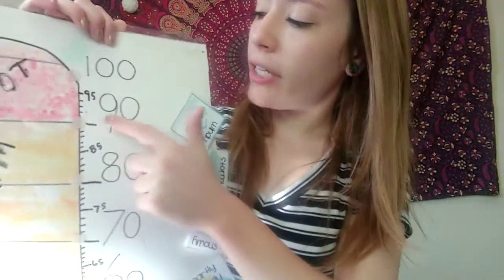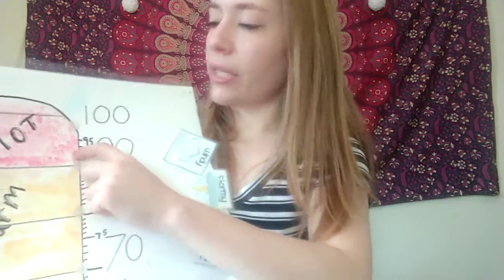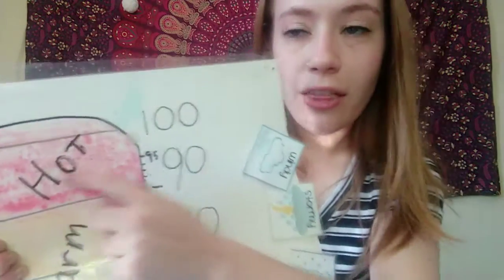And I know it's going to be up at the top because the very top number is 100, and 93 is very close to 100. So here's 90, here's 95. I know it's going to be in between 90 and 95. So I'm going to go to 90 and count up 3. So 91, 92, 93. And we are in that hot temperature range. So it will be hot today.